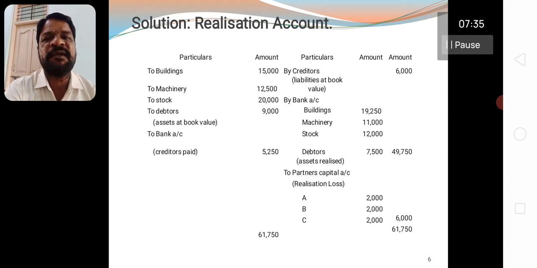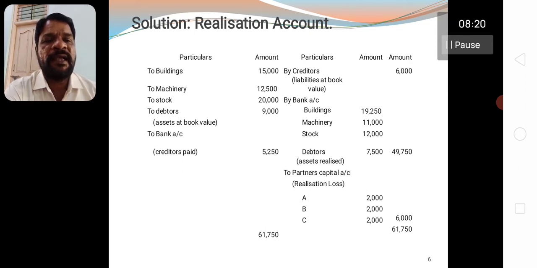First, observe in debit side buildings and machinery, stock, debtors, as the values given in the problem. Now buildings 15,000, machinery 12,500 and stock 20,000, 9,000 is the debtors. And creditors is given already, 6,000 the book value. As it is, you take in credit side. Then after that you go for the realization of the assets. The realized value is given in the problem.